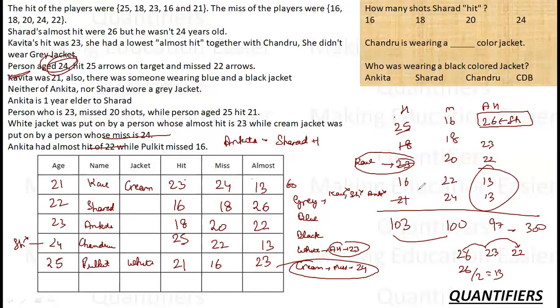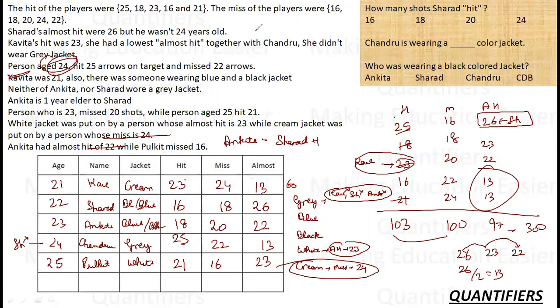Pulkit. Now the grey jacket was not being worn by Kavita, Sharad and Ankita. So this must be the grey jacket. So only 2 jackets are left, black and blue. There is not much information. So this must be black. This can be blue, or this can be blue, and then this can be black. These are the 2 possibilities I have. This completes my set. Okay.